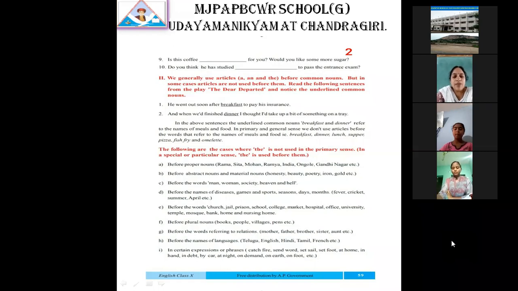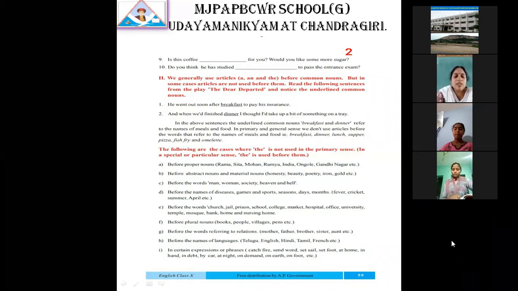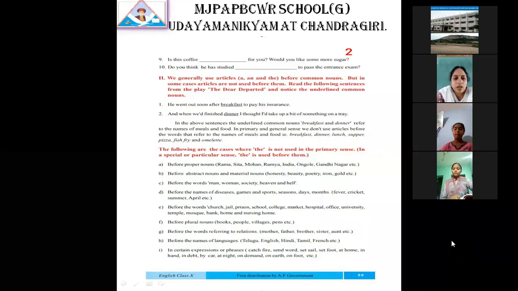Even though it is a vowel, if it gives a consonant sound, before that an is not used. Okay. Is it clear? So if it gives a vowel sound, then only we are going to use an. If it gives a consonant sound, then a is used.